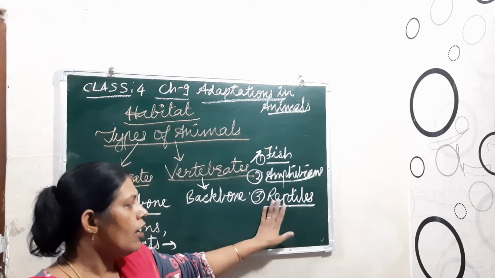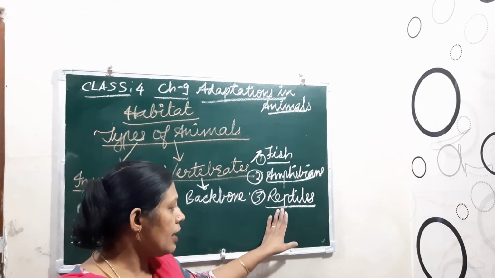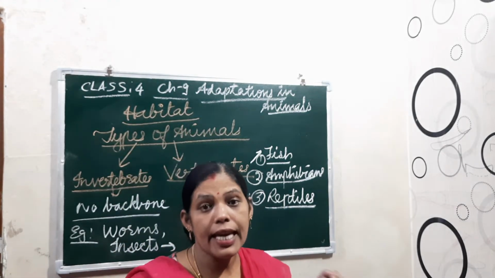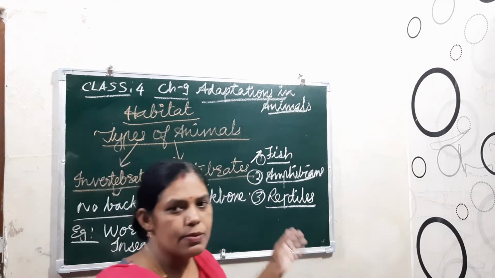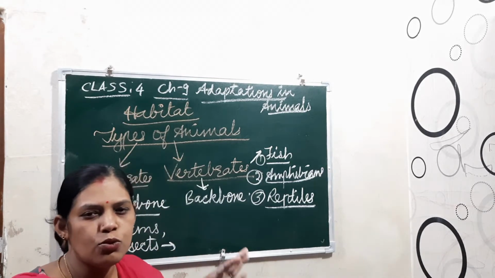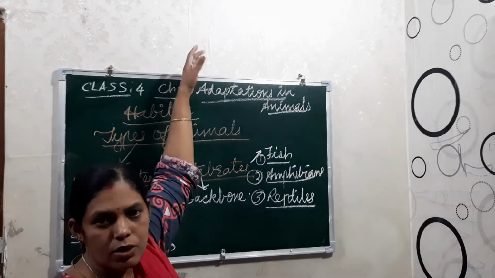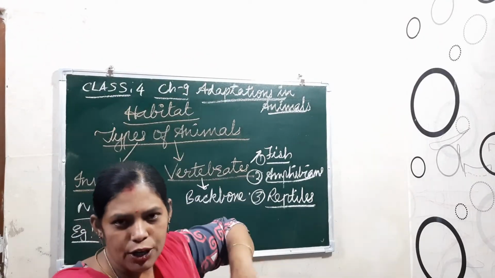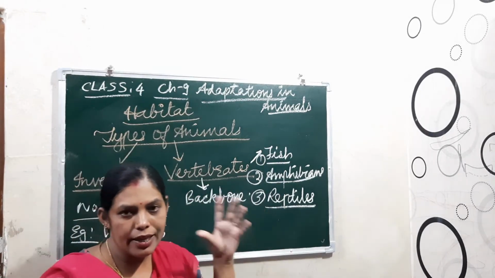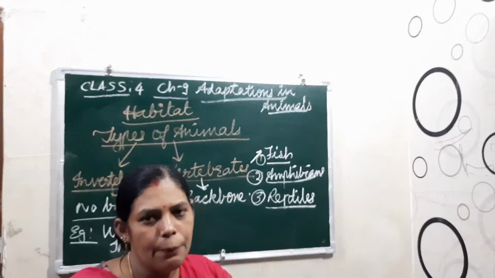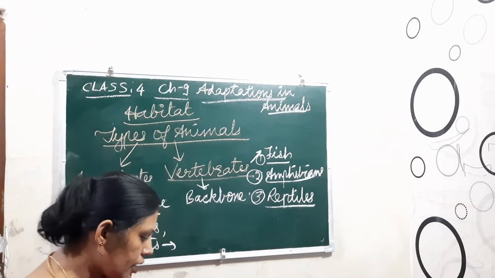Otherwise, see here, reptiles mainly have dry skin, and they have scales on their body, so that they can crawl on the ground. It helps with friction, it helps them to move, getting a grip on the ground. Otherwise, if it climbs on the wall, then it may fall down. Because of this ability only, they get a grip on the wall to hold their body. They are the reptiles.